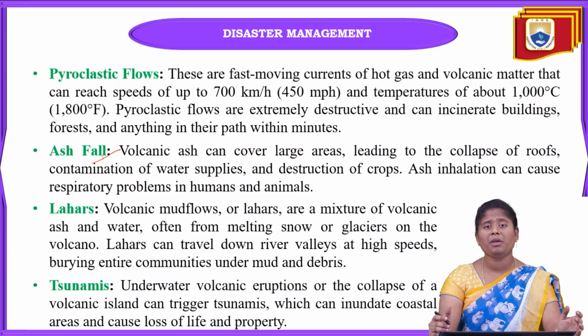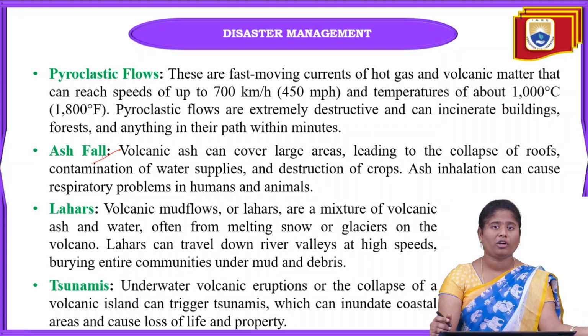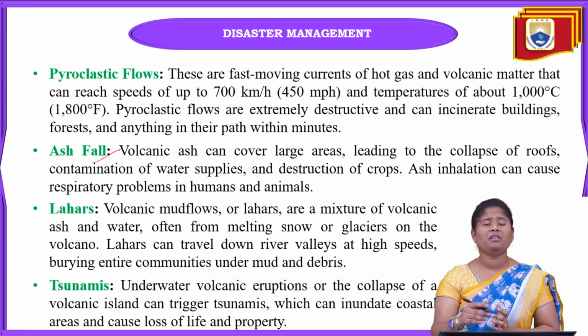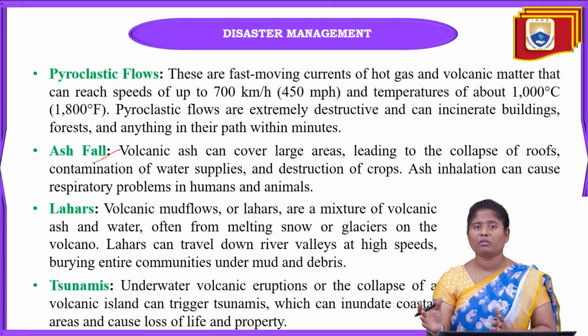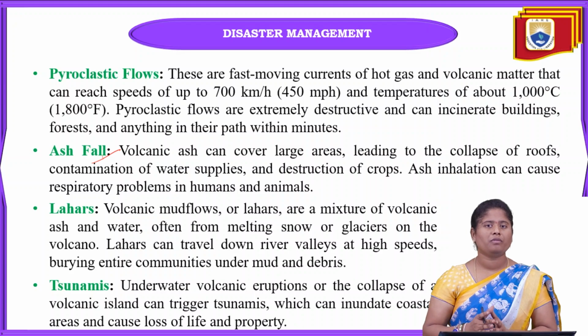Why? Because many people depend on bore water, and some depend on water bodies like ponds and rivers. When active volcanoes are near these water bodies, obviously they are going to be contaminated.